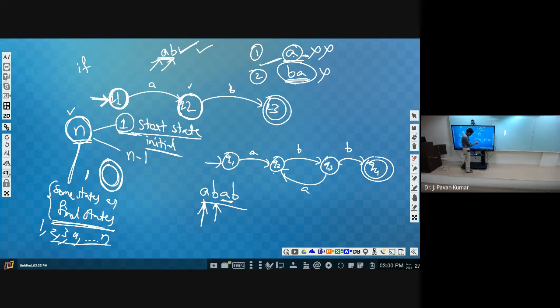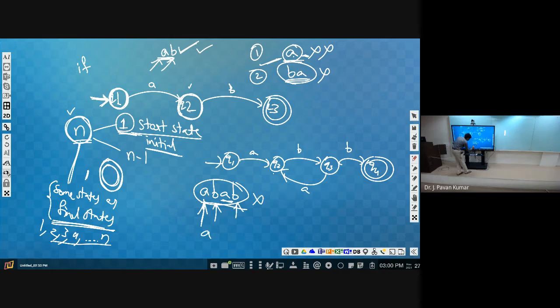Next, Q2 on B will be Q3. So we could read the entire input, ending at Q3. Is it a final state? No, sir. So is this string accepted or not? It is not accepted.